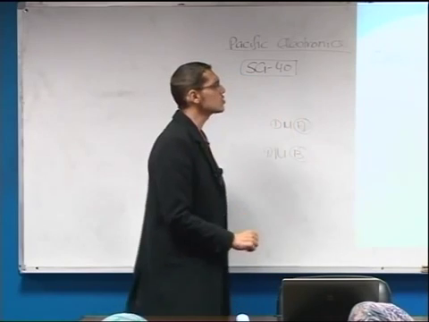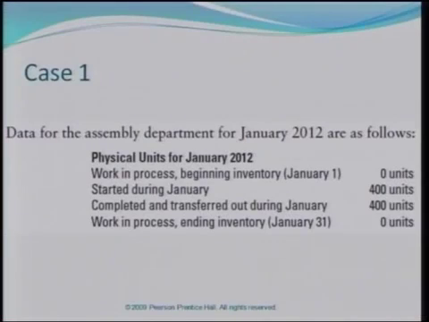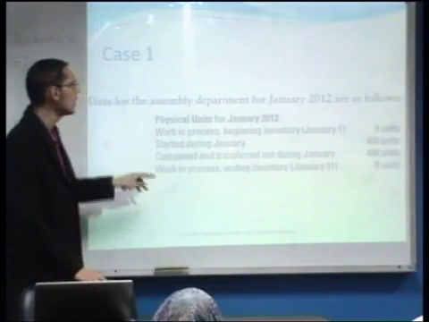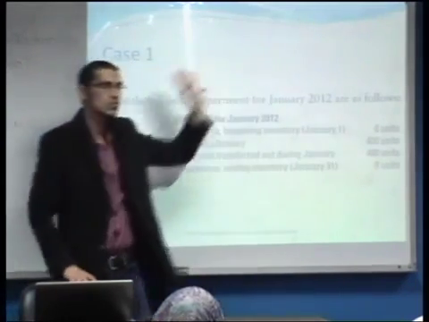According to case number 1, this is the data for the assembly department. As we said, we are going to focus our cases upon the assembly department. This is the data for January 2012, which are as follows. Of course, we have physical units for January 2012. We would not have any beginning inventory, according to our assumption, 0 units.